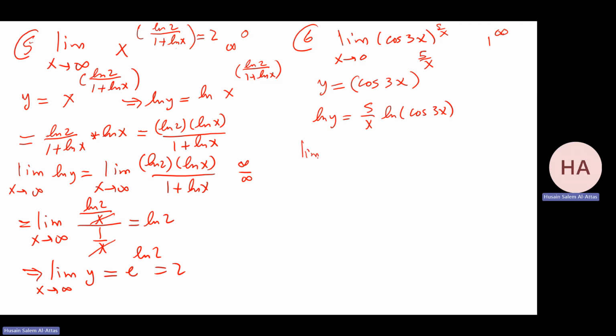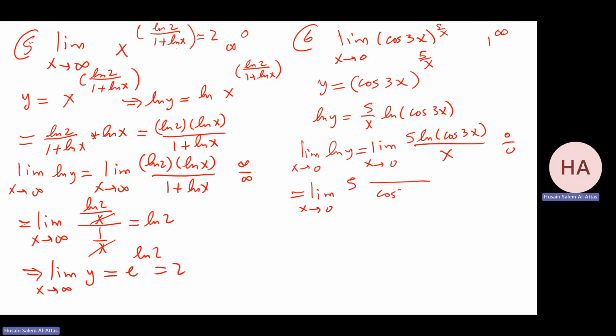The limit as x goes to 0 of ln y will be the limit as x goes to 0 of 5 ln cosine 3x over x, which is 0 over 0. So it's okay, x goes to 0 is okay here. So 5 ln cosine 0, cosine 0 is 1, ln 1 is 0. So it will be 0 over 0. So it's ready. Limit as x goes to 0. I have what here? 5 times the derivative of cosine 3x, and I have 3 sine 3x.